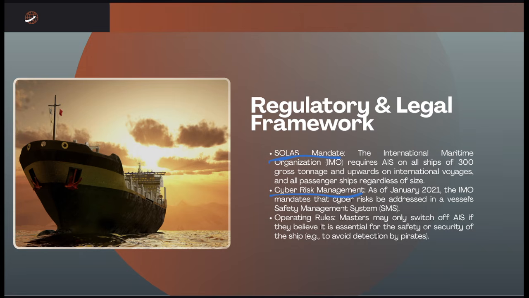And then lastly is the operating rules. Masters may only switch off the AIS if they believe it is essential for the safety or security of the ship, for example, to avoid detection by pirates.